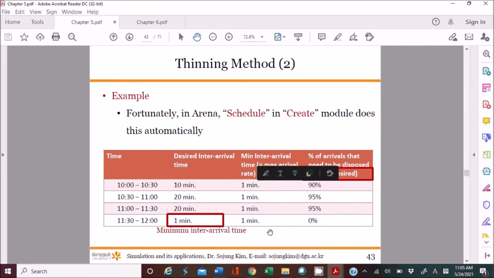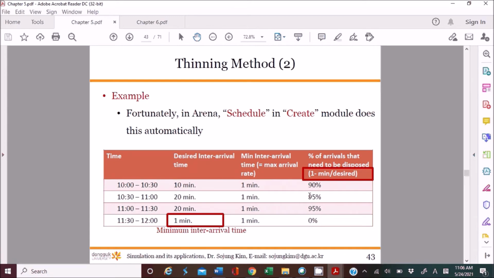So in the simulation, every 1 minute you generate an entity, and then disregard 90% of them to meet the desired inter-arrival time. In other words, generate 10 entities during the first period, and then delete 9 of them, so that you have only one entity generated in this period.